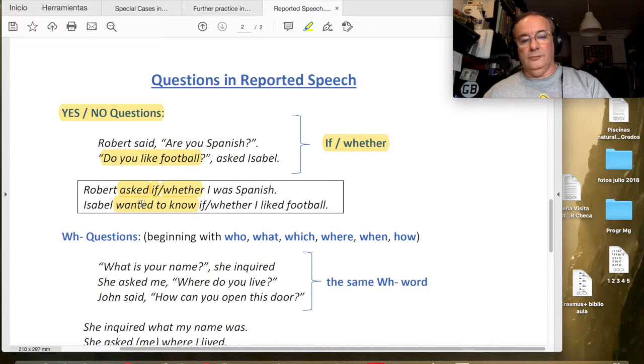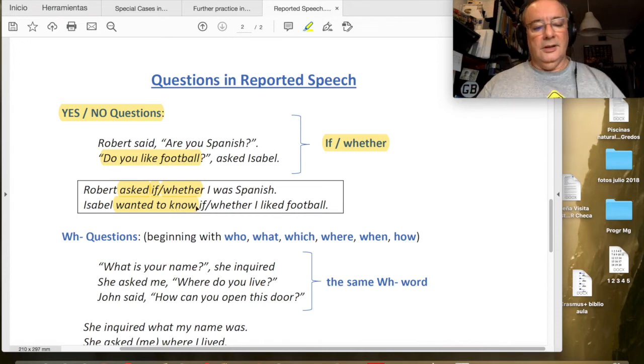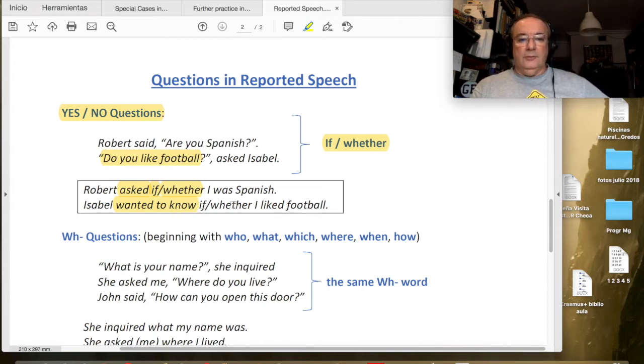Whereas with wanted to know, the problem is that we cannot use the indirect object. Okay, so Isabel wanted to know me. No, that's not correct. Isabel wanted to know. This is what we have here, but we cannot use the indirect object. Isabel quiso saber a mí. No, we don't say that even in Spanish, okay? So Isabel wanted to know if or whether I liked football. So there is a typical transformation from the present, do you like, to liked in the past, okay? The back shift, el salto al pasado, that we typically have in the reported speech transformation, okay?